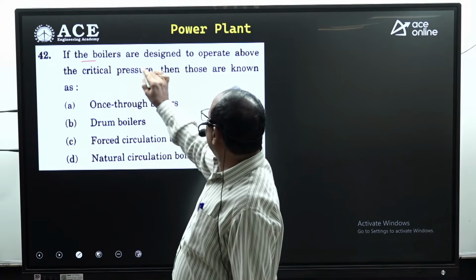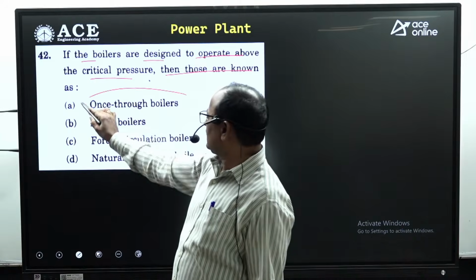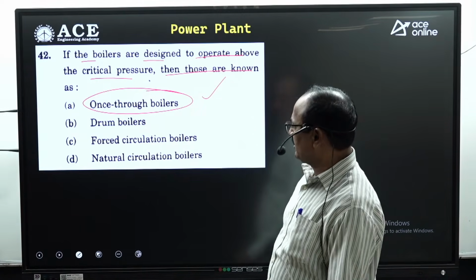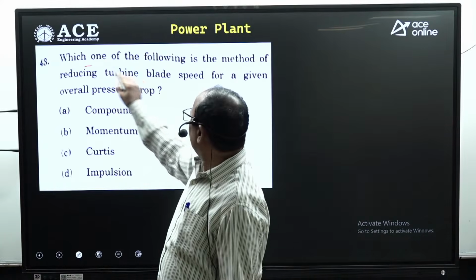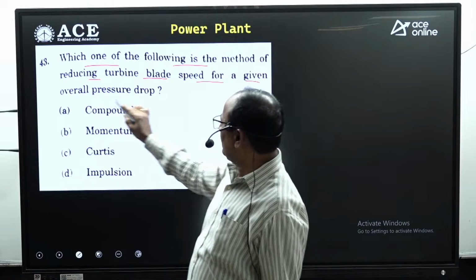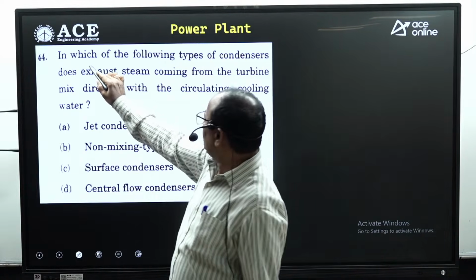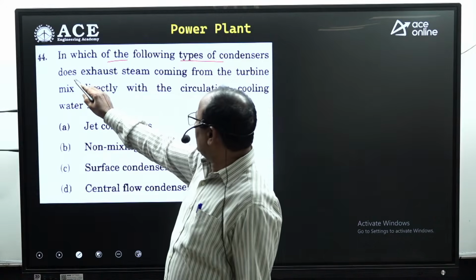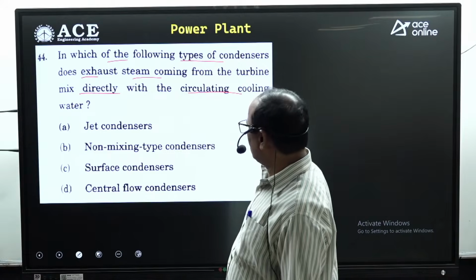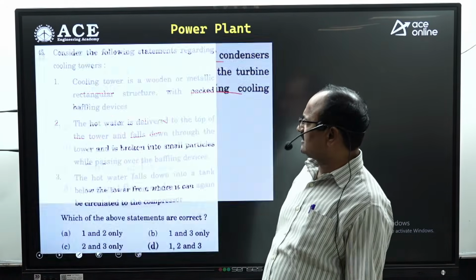If the boilers are designed to operate above the critical pressure, then the boilers are known as once-through boilers. Option A is correct. Examples are Benson boiler, Ramsden boiler. Next, which one of the following is the method of reducing turbine blade speed for given overall pressure drop? It is a very easy question, compounding. Right. Next, in which of the following type of condensers does exhaust steam coming out from the turbine directly mix with the circulating cooling water? That is called direct mixing condenser, also called jet condenser.